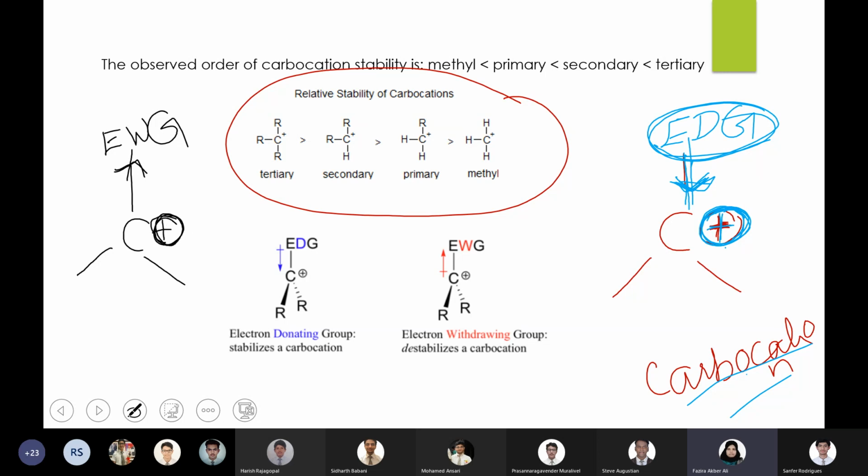That means the extent of the positive charge increases because the shared pair of electrons is moved towards the electron withdrawing group. That means these kinds of electron withdrawing groups destabilize the carbocation and electron donating groups stabilize the carbocation. This explains the effect of the presence of electron donating group or electron withdrawing group on carbocation.